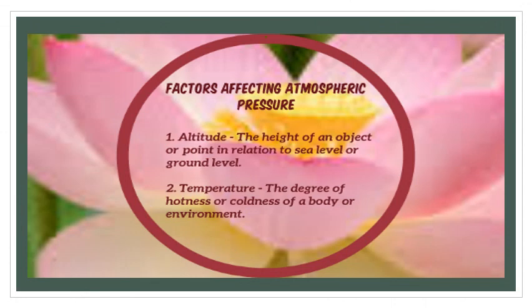Children, there are two factors which affect the atmospheric pressure. One is altitude and another one is temperature. Altitude is nothing but the height of an object. Temperature means the degree of hotness or coldness of a body. So the altitude and temperature affect the atmospheric pressure.